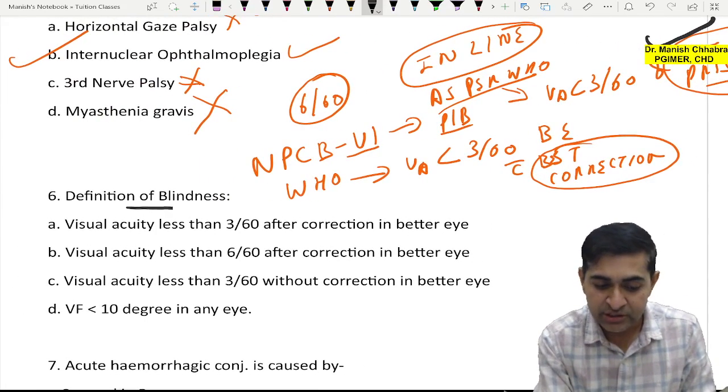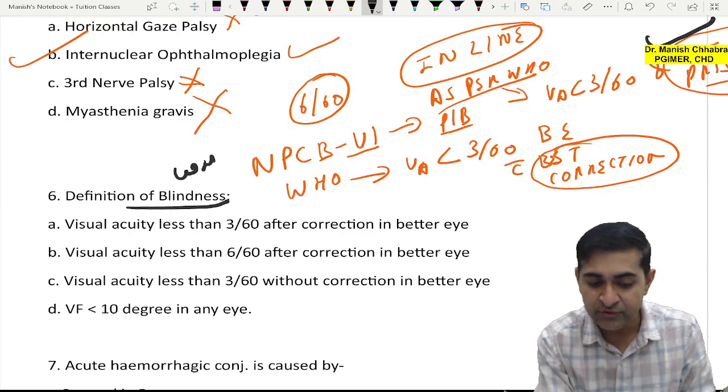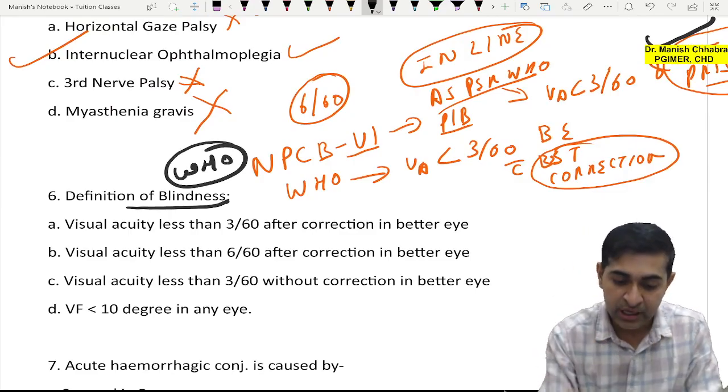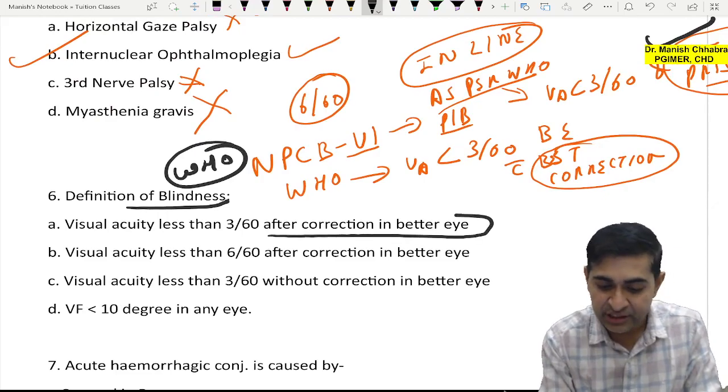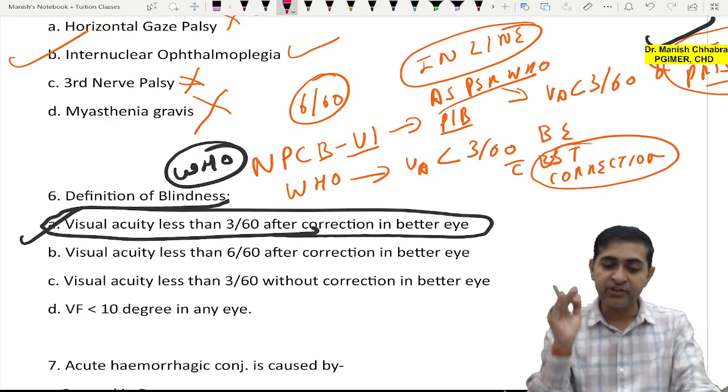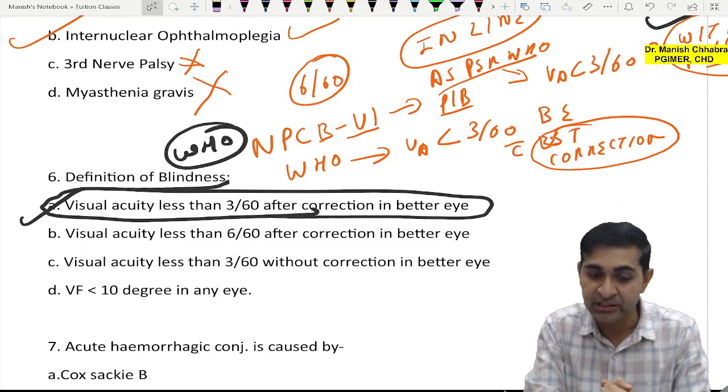But the question was the definition of blindness. If it was WHO, the answer would be after correction in the better eye, visual acuity less than 3/60, after correction in the better eye, right?